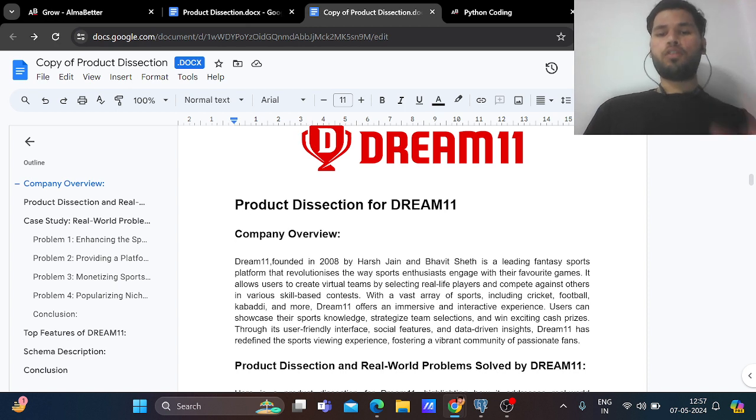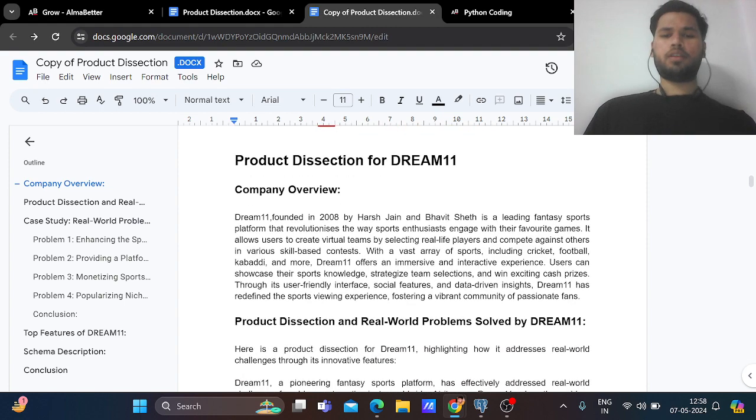Dream11 offers an immersive and interactive experience. Users can showcase their talent by making virtual teams for a particular match of cricket, football, basketball, or any sport. So this is the basic aim of the Dream11 product.